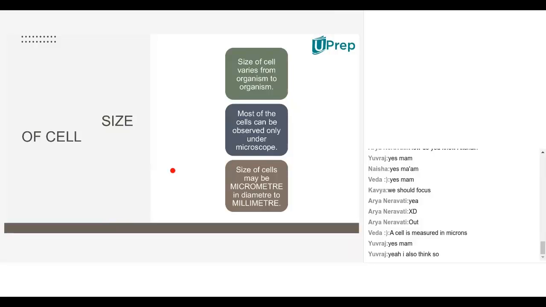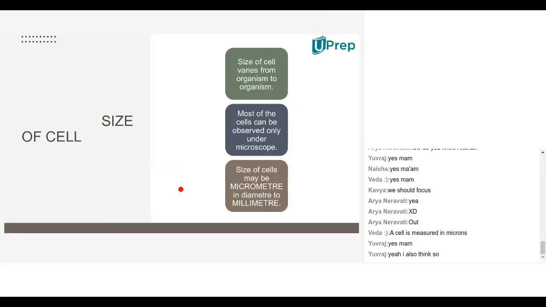Okay. Akshit, you want to say something? Ma'am, it might be that both have almost the same size of cell. Might differ a little, but an elephant can have more number of cells. I think they have the same cell, but elephant has more number of cells and a mouse has less number of cells. Okay. Any answers?